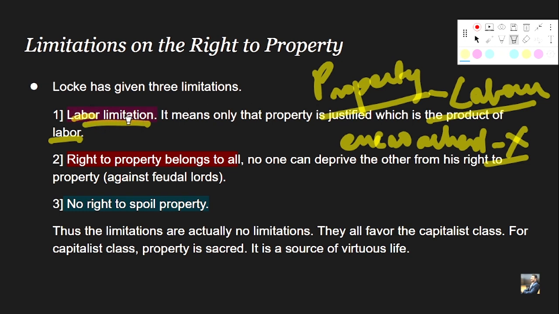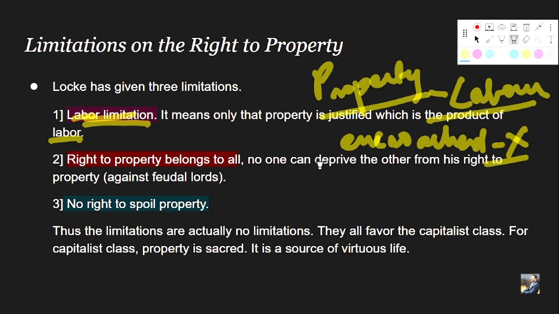He is giving this particular demarcation or limitation just to ensure that people do not misunderstand his concept of property, right? He is very particular when he talks about the right to property that he is only talking about the property which is acquired through one's labor, which is the product of one's labor. So the first limitation is the labor limitation. It means that the property is justified which is the product of one's labor. What is the second limitation? Right to property belongs to all.